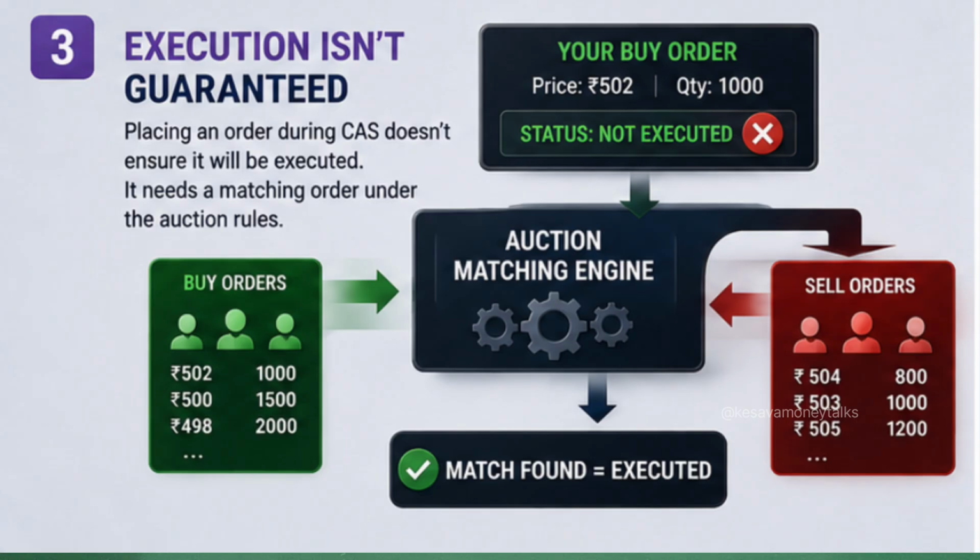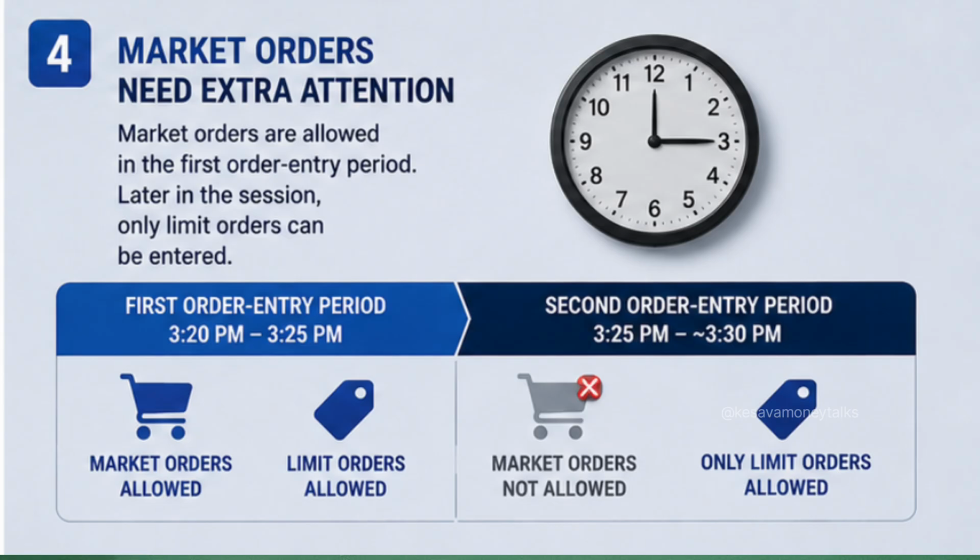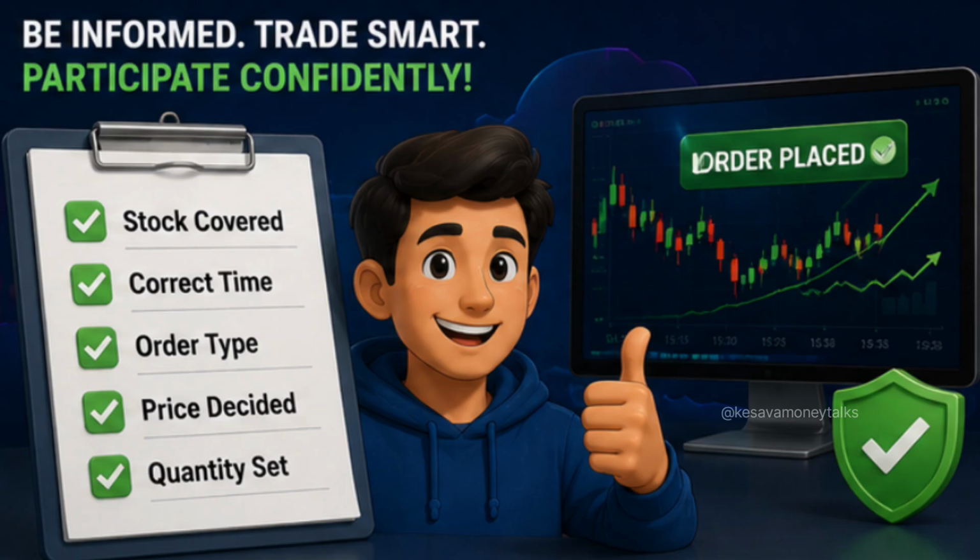Third, execution is not guaranteed. Just because you place an order during CAS does not mean it will definitely execute. There needs to be a matching order under the auction rules. Fourth, market orders need extra attention. Market orders are allowed during the first order entry period, but later in the session only limit orders can be entered. So traders must understand the timings before placing an order.